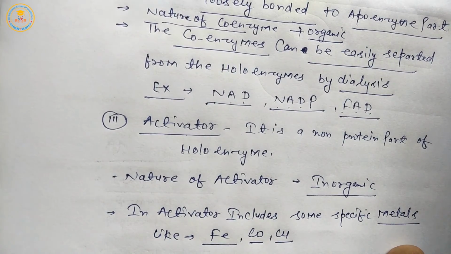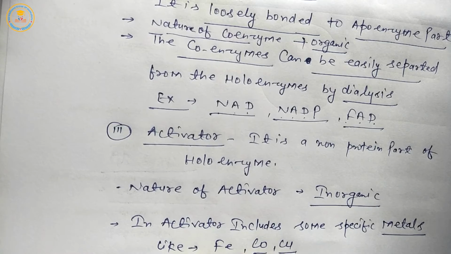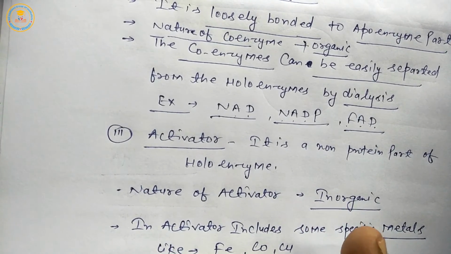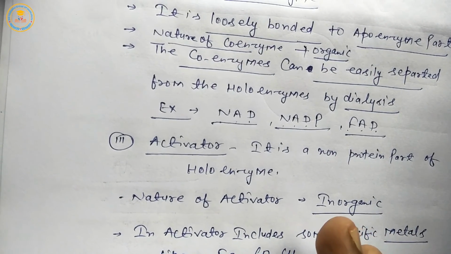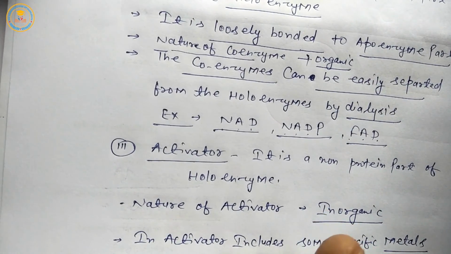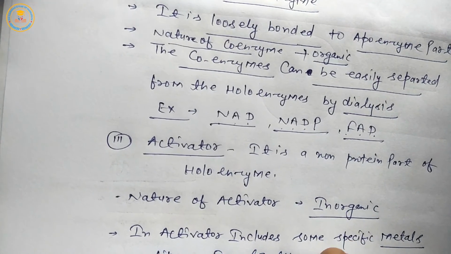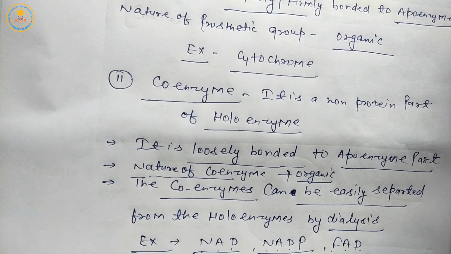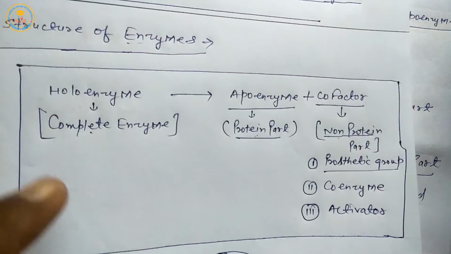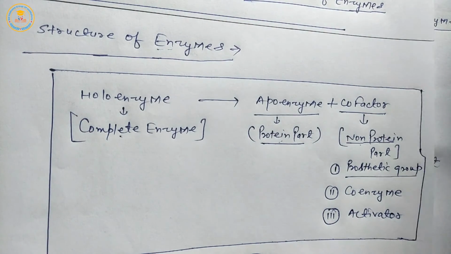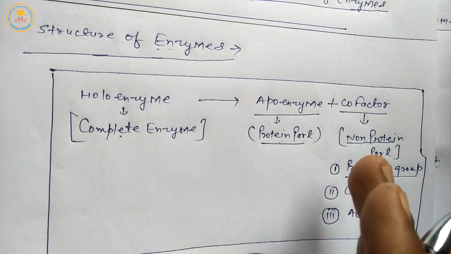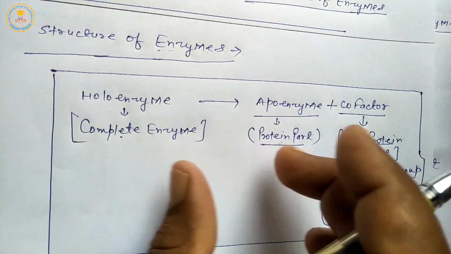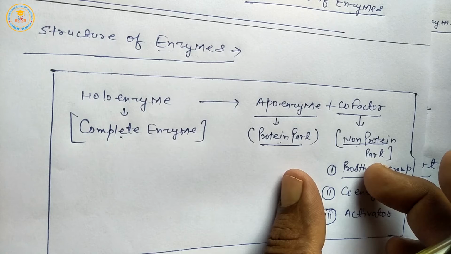So the three factors of the non-protein part, or cofactors, prosthetic group, coenzyme and activator, are completed. So students, the holoenzyme structure is completed. Holoenzyme means complete enzyme, equal to apoenzyme plus cofactors. They are the contents of the complete enzyme, that is, the protein part and non-protein part.